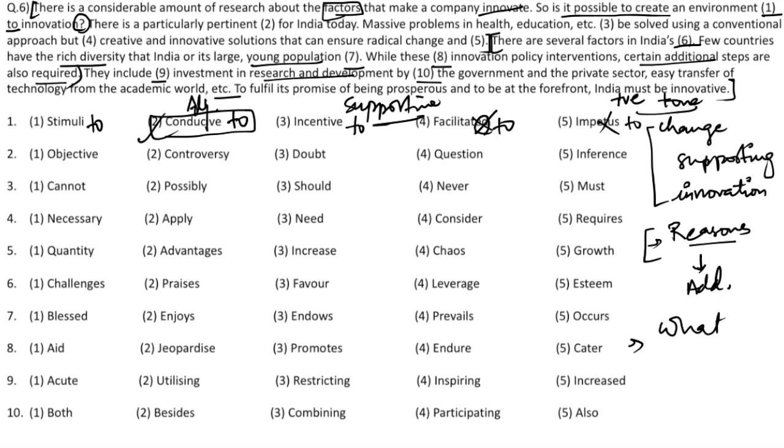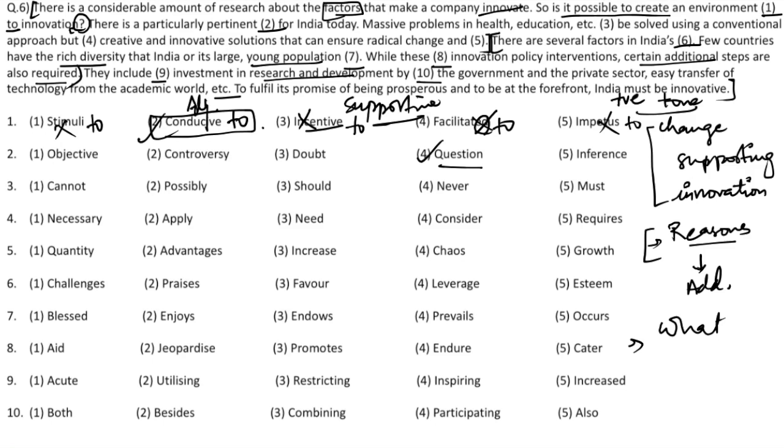So incentive is always provided to some person and not something. Stimuli to innovation also does not follow. The next paragraph says there is a particularly pertinent blank for India today. What is it? It's a question, because this is the question that we have raised in the previous sentence. So the answer is question.